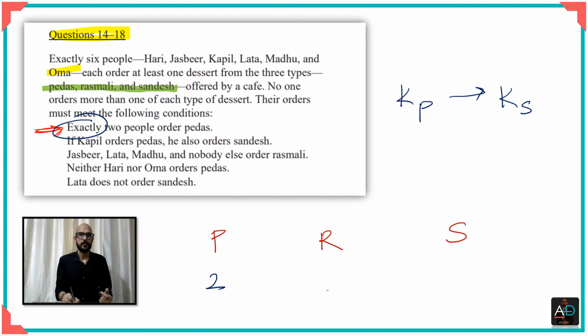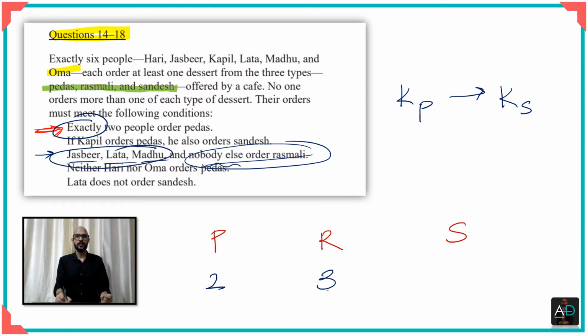Let's look at our third point. So you know that Jasbir, Lata and Madhu, and nobody else, order rasmalai. That means only 3 people exactly, because nobody else. So these 3 and nobody else order rasmalai, and these 3 are Jasbir, Lata and Madhu.